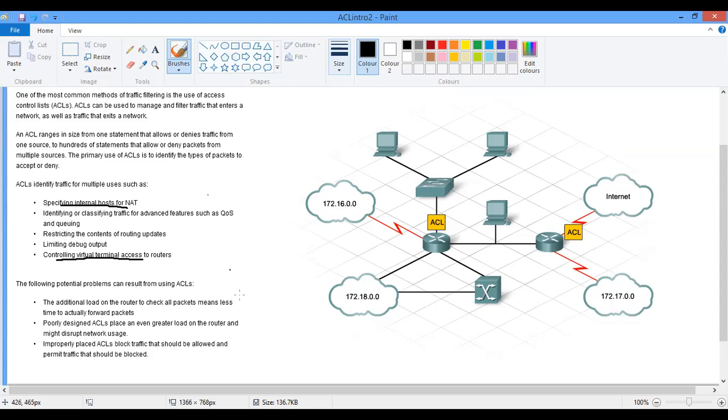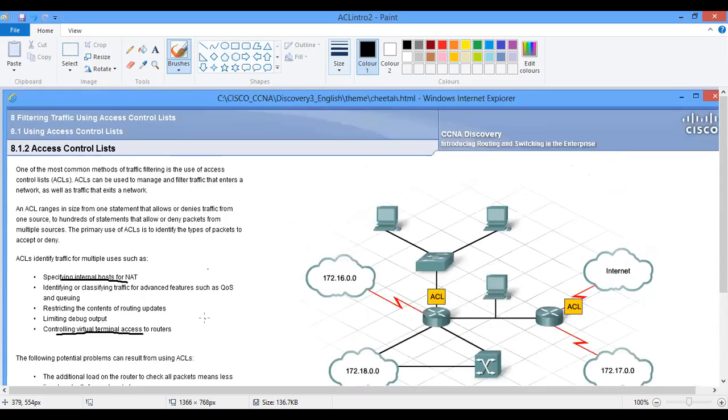But it still has its own demerits as well, like overloading the routers. Complex configuration of access control lists can overload the router. And also, if it's not properly configured, it can even block legitimate access and many more. So just know that access control is all about packet filtering, which means allowing and denying of packets. That's the summary of what it is.